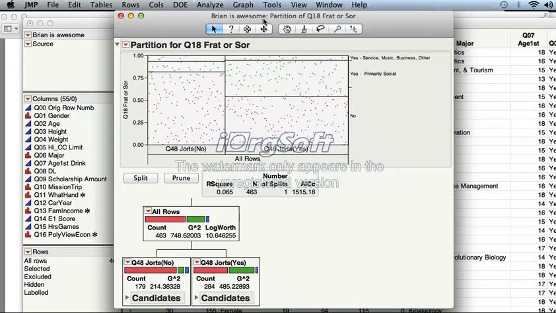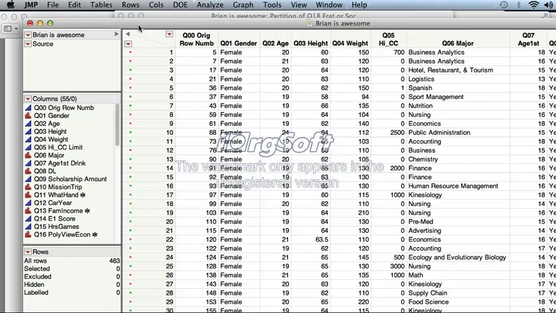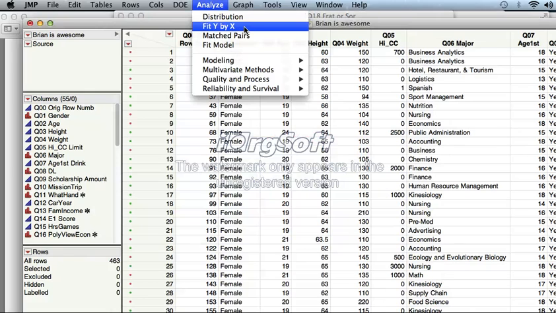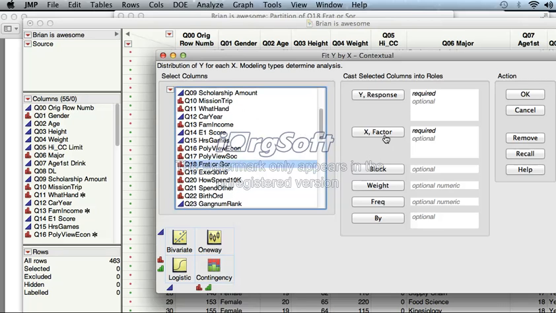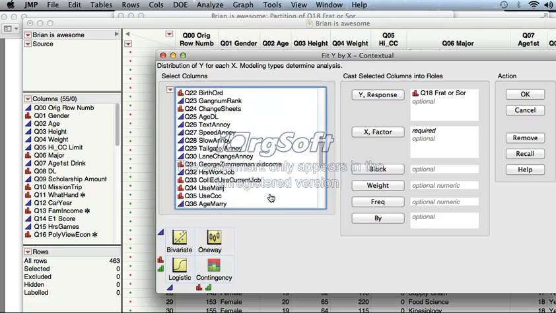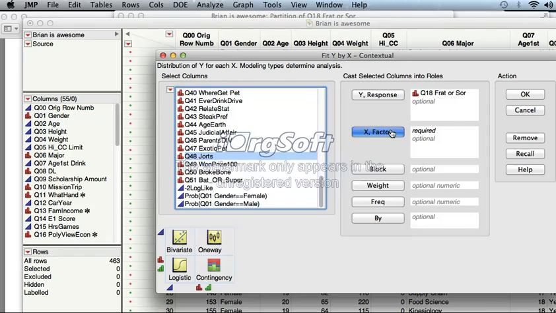Oh, God. I love this question. I love it. So let's do this. Jorts is what makes people join a fraternity or sorority. Kind of. Let's go ahead and go to Analyze. I don't want to see many jorts in fraternities and sororities. I'm going to get a little testy. I don't think many people would have guessed this. Can jorts predict if someone's in a fraternity or sorority? What question was jorts? You guys are probably screaming it. There it is.